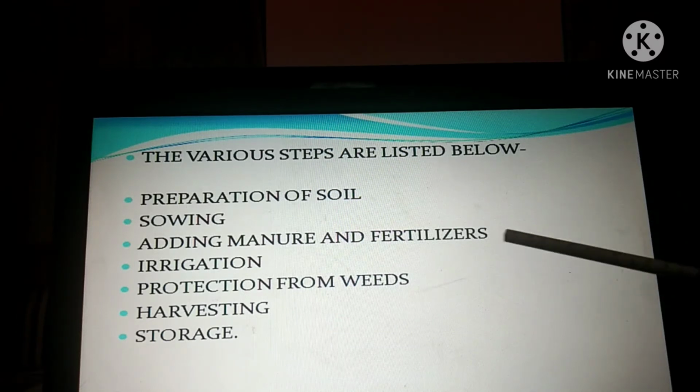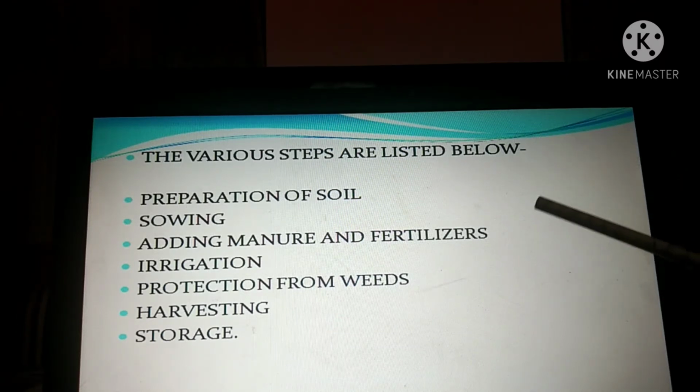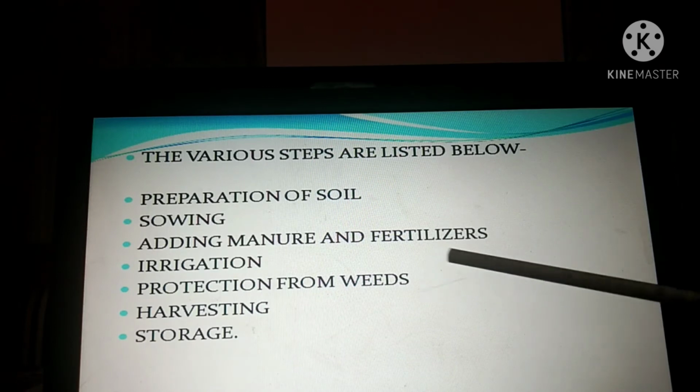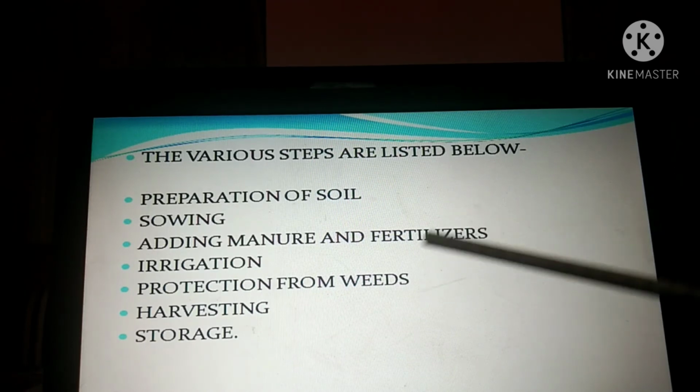After that, you need to add manure and fertilizers. Why do you need to add manure and fertilizers? For proper growth of the plant, so that the plant growth is healthy. After that, irrigation means you need to water the plants on a daily basis. If you don't water, the plants will wilt and they will die, you know that. Next is protection from weeds. What weeds are you will study in detail, some unwanted plants that grow along with the crops. So protection from weeds is very important.